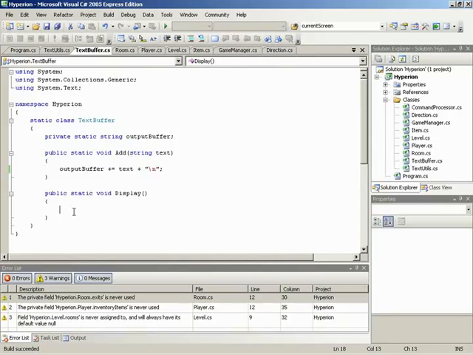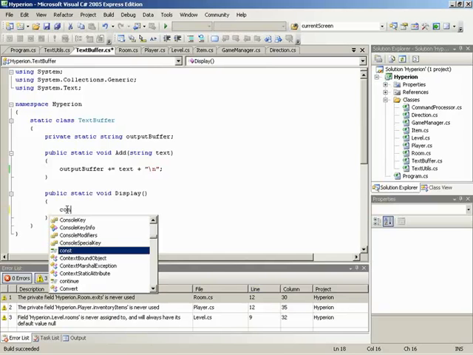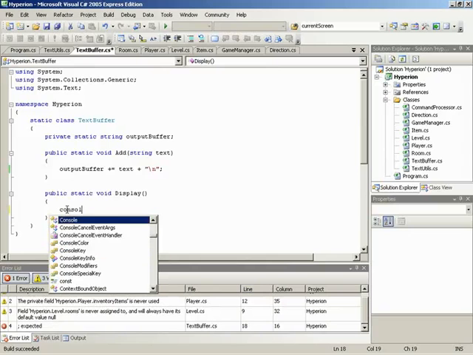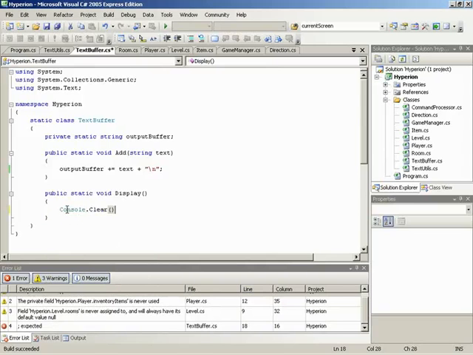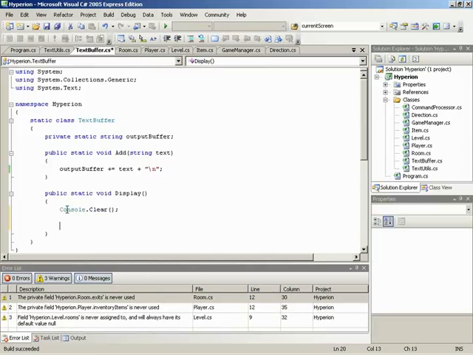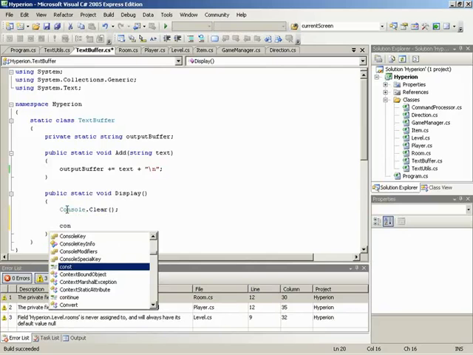Now, inside of display, we want display to begin with take everything off the screen and clear it, then write out the output buffer, add on that extra text that happens before every prompt where the player in the game says, what shall I do? And then put the little greater than sign for the actual text buffer. So the first thing we need to do is console.clear. Then we'll write out whatever is currently in the output buffer, but there's a special way we're going to do this.